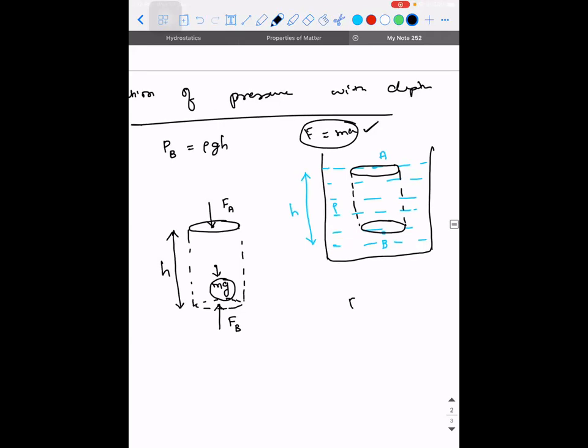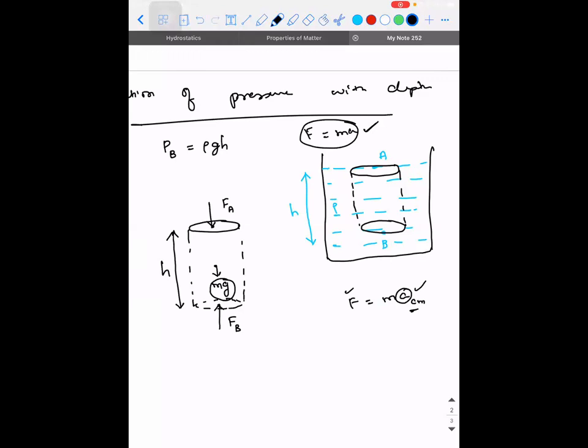Generally when you write F is equal to ma, what does this acceleration represent? This is the acceleration of whom? The center of mass. It is easy to consider the center of mass for a solid, whereas for liquid columns it is difficult because the particles are not equally distributed and they do not have a fixed shape. So we will not solve the problems that way. None of the problems will have the expression for force. Rather, they'll be in terms of pressure.